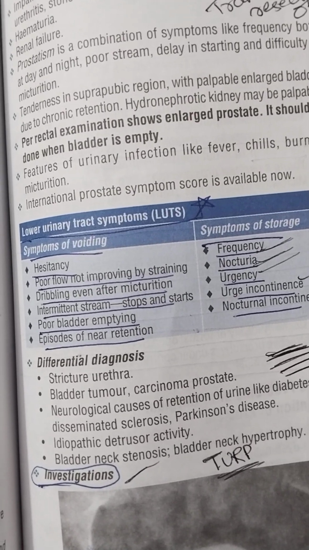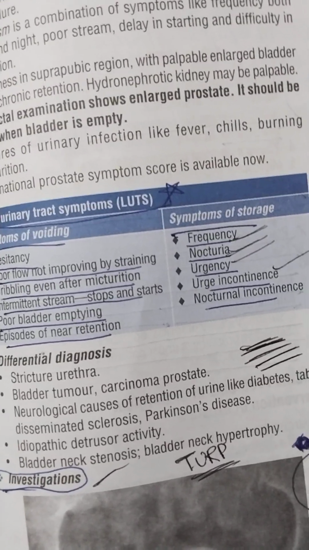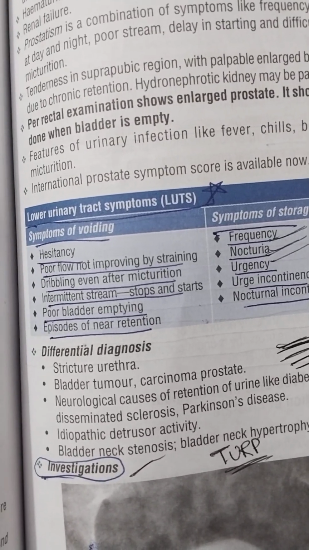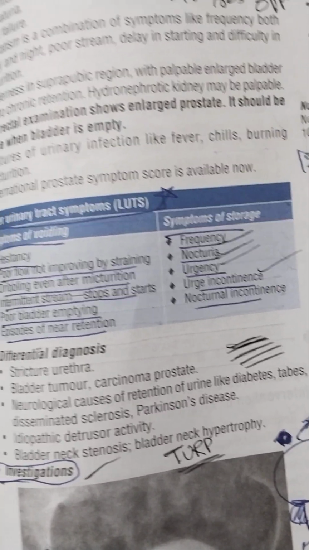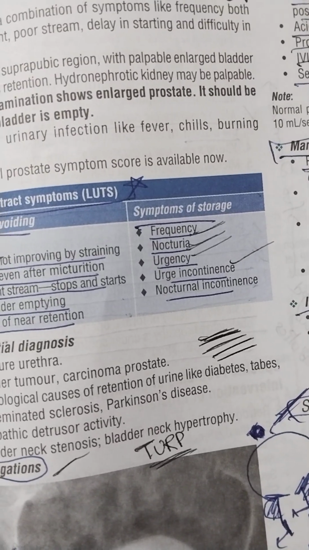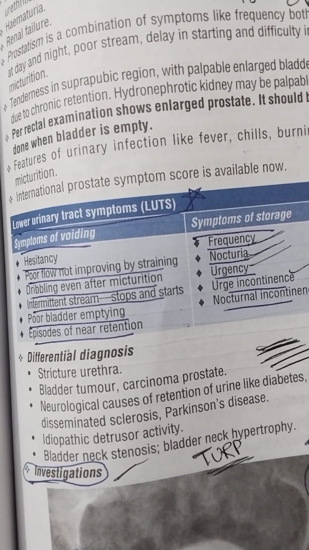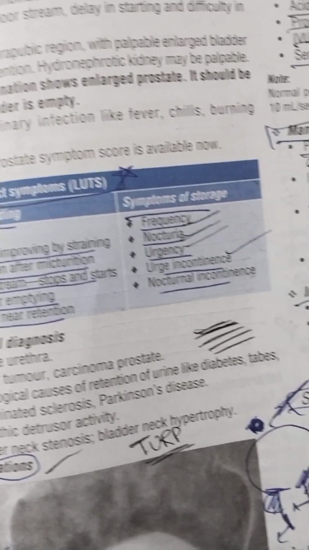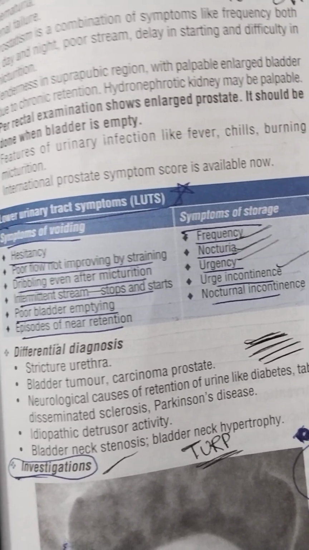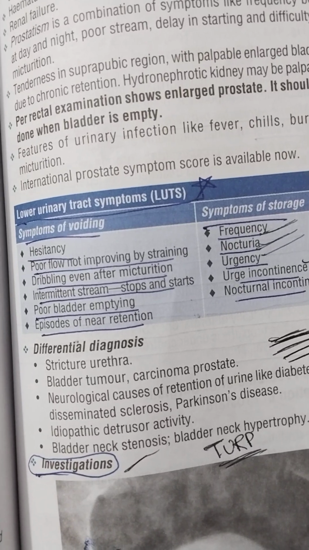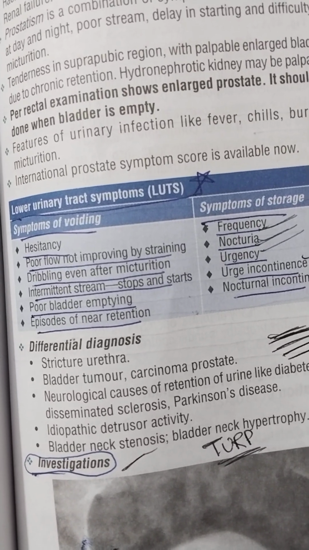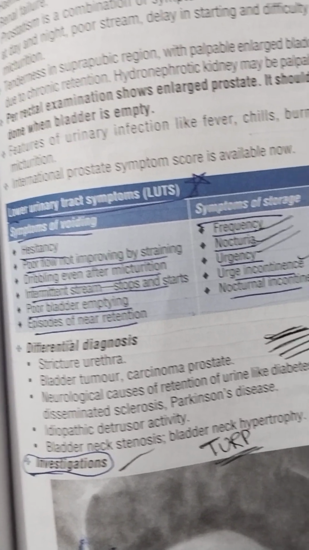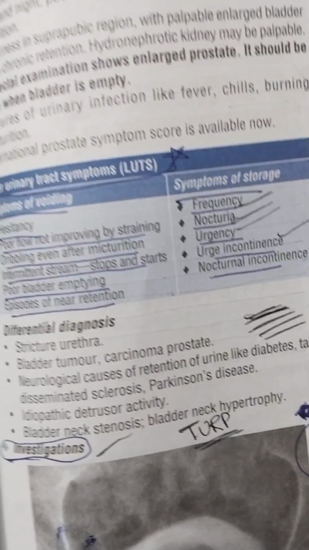Today we are going to discuss a case. Suppose a 60-year-old male patient came to the OPD with chief complaints of incomplete voiding of urine or retention of urine, and nocturia. At night he is waking up for urination up to three times, and even though he has emptied his bladder, there is again a feeling of fullness in the bladder. Then what do you suspect?